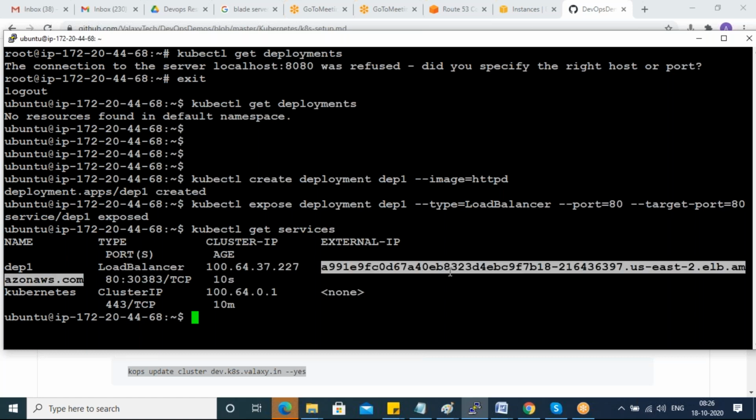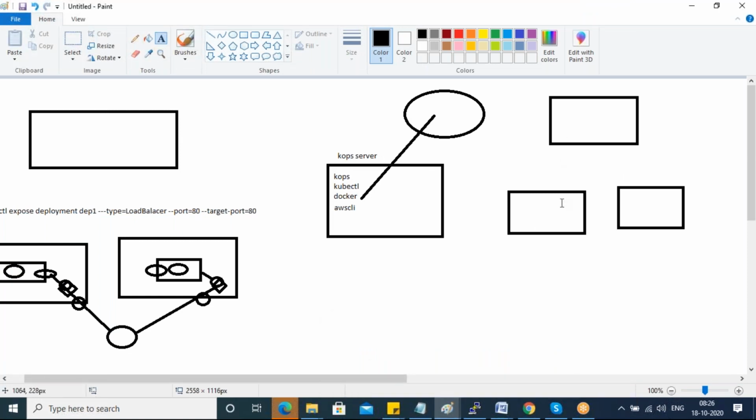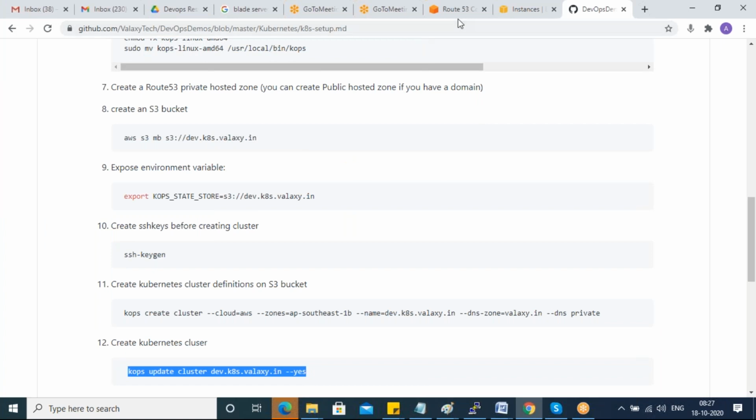Earlier it was showing pending in the case of Kubernetes. So here what will happen now is your Kubernetes server will connect to AWS, because you created your master and worker node via kOps. So your kOps master will install the cloud manager here on top of your master. The cloud manager can connect to your AWS and will create an external load balancer. I will show you that also. Just a minute.